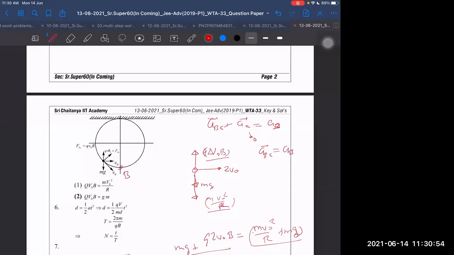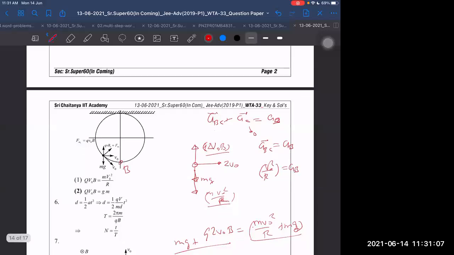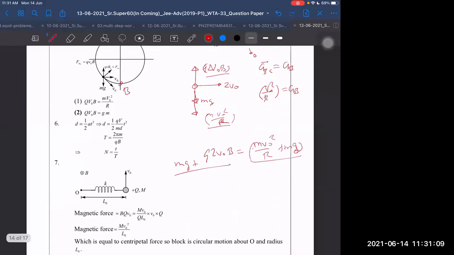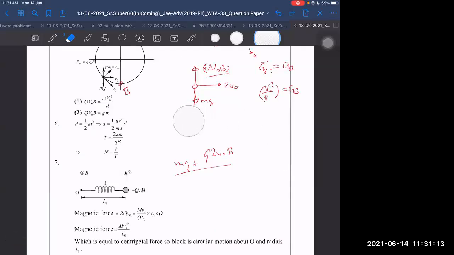And acceleration of b therefore should not be written as 2v naught square by r. With respect to center, we know clearly it is moving in a proper circular path, so it should be just v square by r. That is the acceleration of point b. Therefore, I can write this way also. The net force acting on it, let's not write in terms of this pseudo force, I will write in terms of acceleration. V naught square by r is the acceleration.